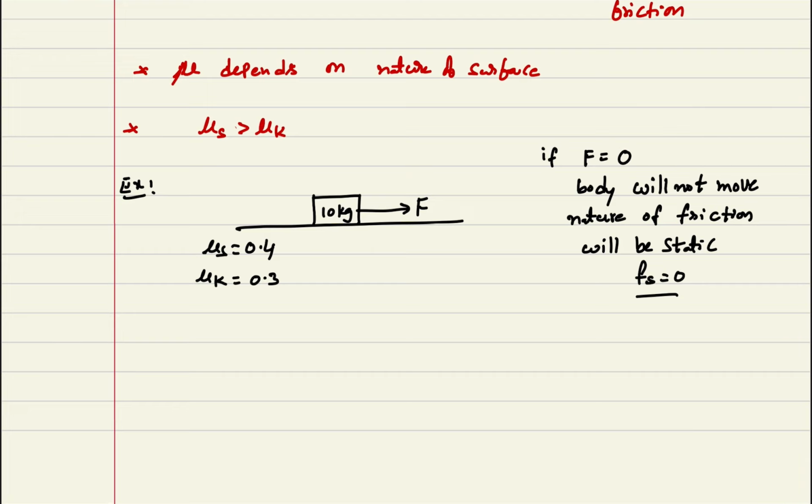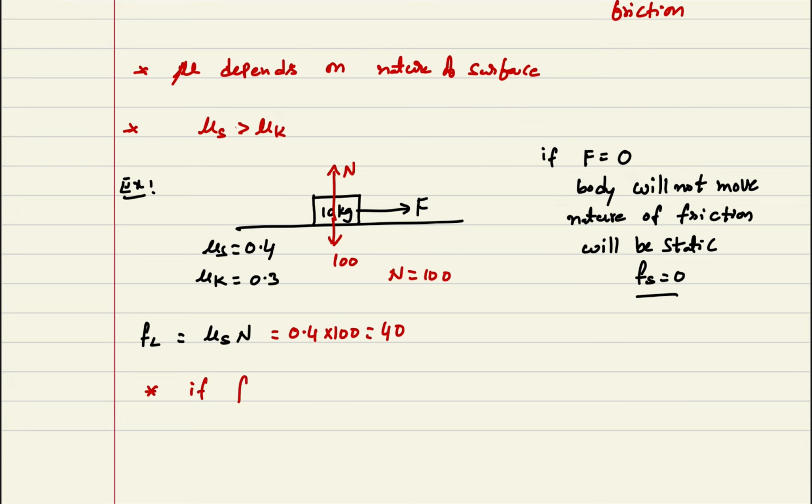Now, what force do you actually have to apply? The minimum force to set the body into motion. So calculate the FL value. FL is equal to mu s into N. As per the question, the normal reaction N is in the upward direction, and g is 100, so the normal reaction is equal to 100. Substituting 0.4 into 100, we get 40 newtons.